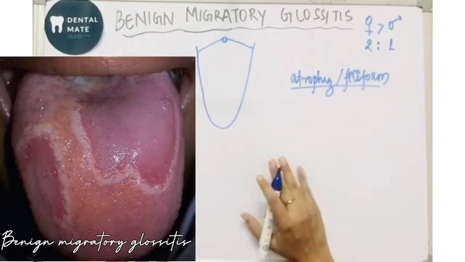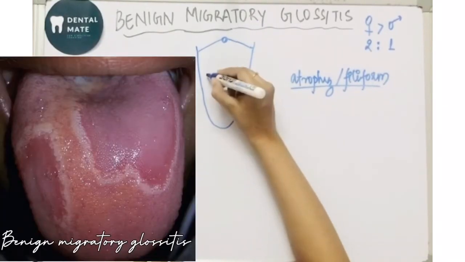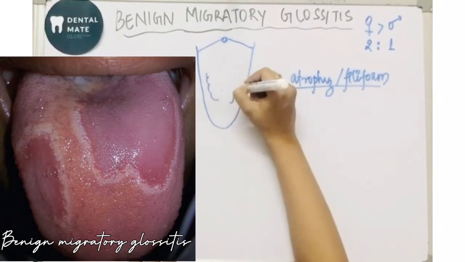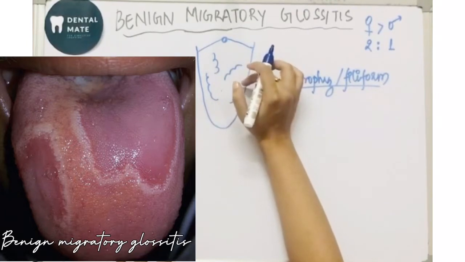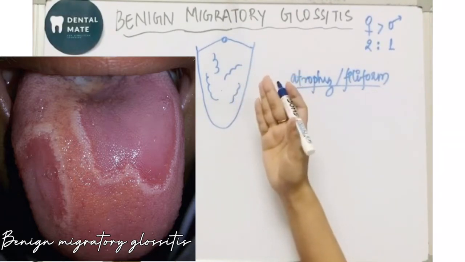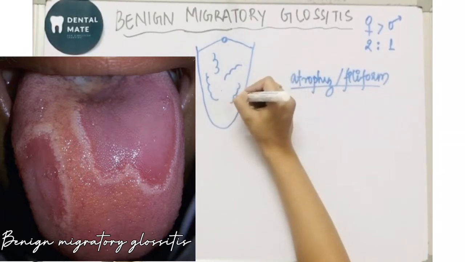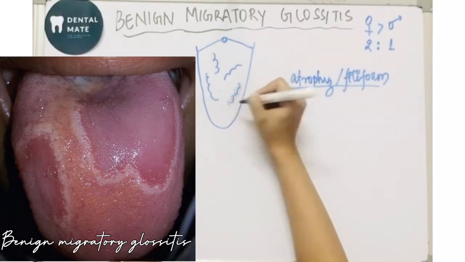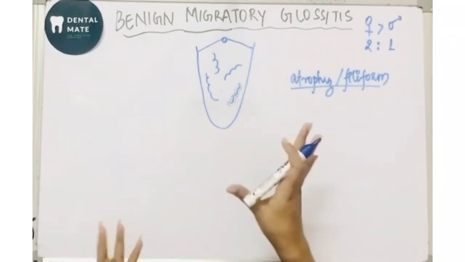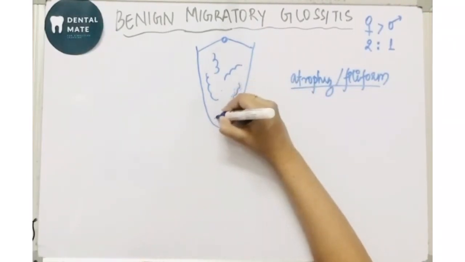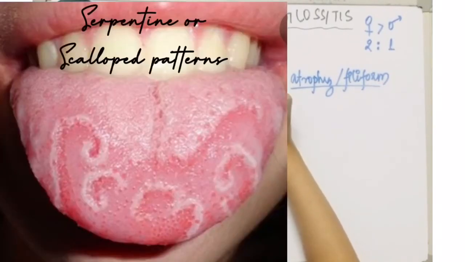So these atrophic areas, suppose यहाँ पे atrophy हो गई, यहाँ पे, these atrophic areas are slightly elevated and they are covered with yellowish white lines. ये yellowish white lines atrophic areas को surround करती हैं. These have a serpentine or scalloped border, या तो snake like serpentine or scalloped borders.